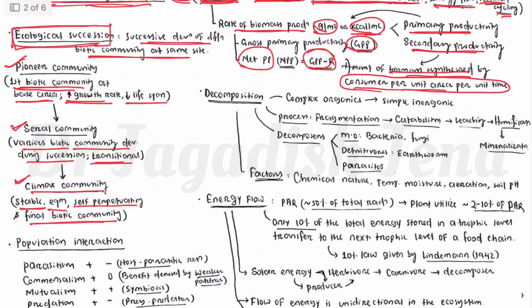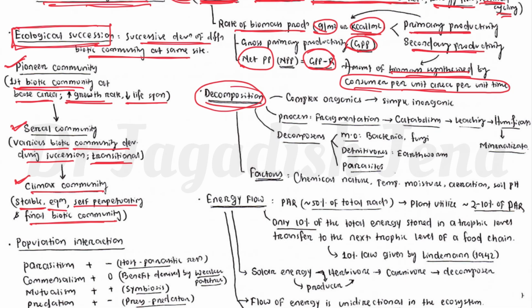Now, decomposition is one important aspect of any ecosystem, because unless decomposition happens, there will be a stack of different pollutants and organisms, and life on earth would be uninhabitable. So decomposition also has an important role in nutrient cycling, energy flow, cleaning of the environment and habitat well-being.